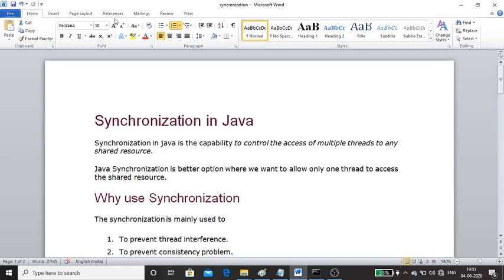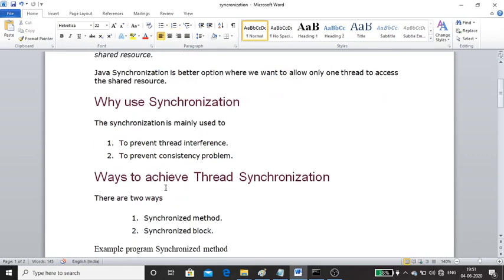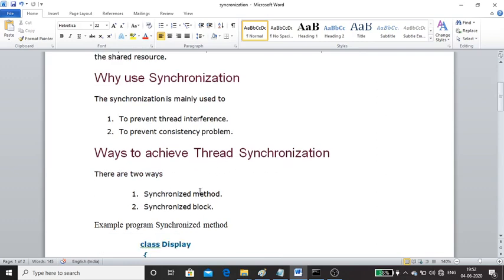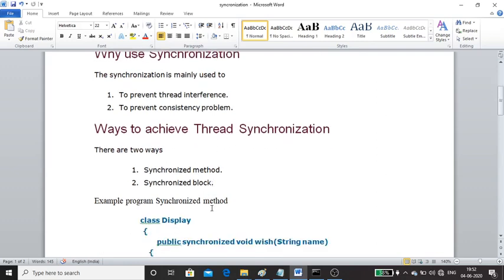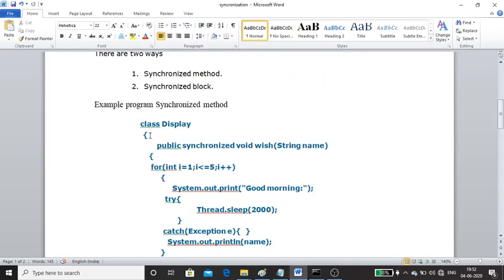Better you write a side heading, synchronization in Java. Copy this theory part. Write out this theory part and what the different ways of achieving synchronization are, synchronized method and synchronized block, and write out this particular program, the same program whatever I executed just now.